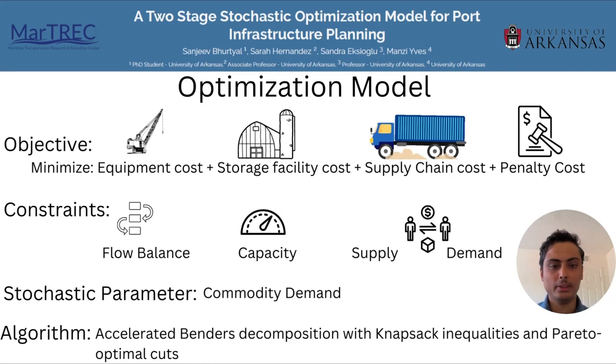Based on that supply chain network, we propose an optimization model whose objective is to minimize the sum of equipment cost, storage facility cost, supply chain cost, and penalty cost. This objective is constrained by a number of constraints, including flow balance, port capacity, supply and demand at county. We consider commodity demand as a stochastic parameter in our study. To solve the problem, we use accelerated Benders decomposition with knapsack inequalities and Pareto optimal cuts.